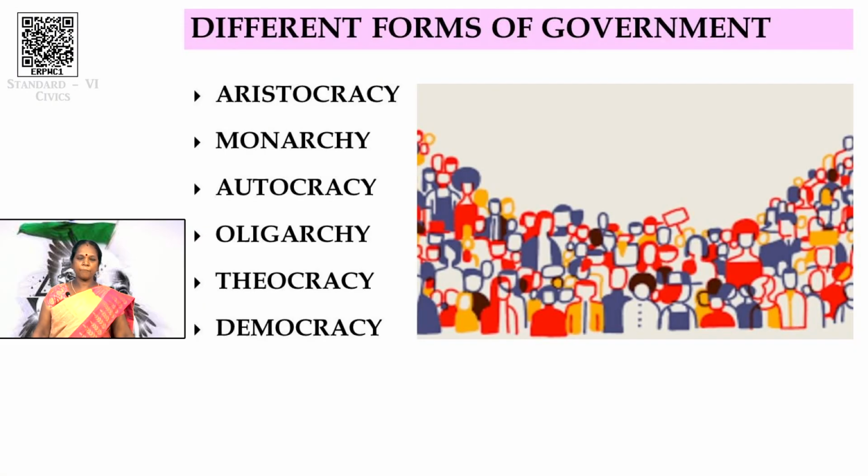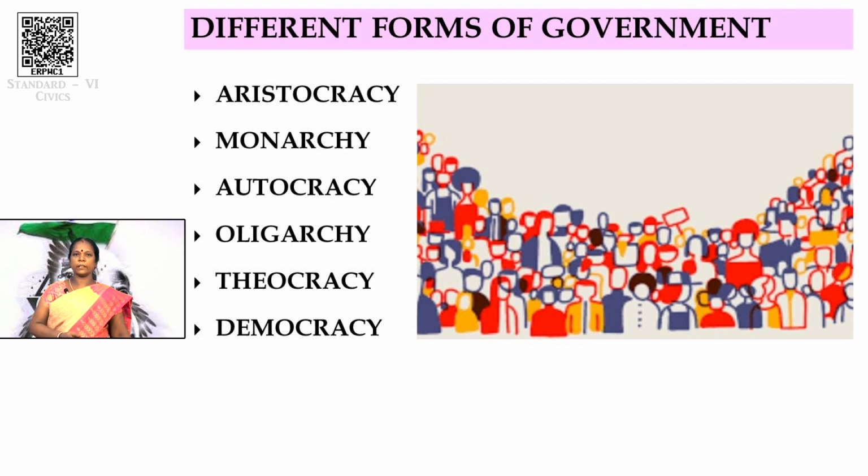Once upon a time our country India was also ruled by kings and queens. The next type is autocracy, a system of government by one person with absolute power. In Tamil we say Sarvadhigaram. The next is oligarchy. Oligarchy is also a system of government by which a group of people rule the country or a state. In Tamil we say Tannalakulu.